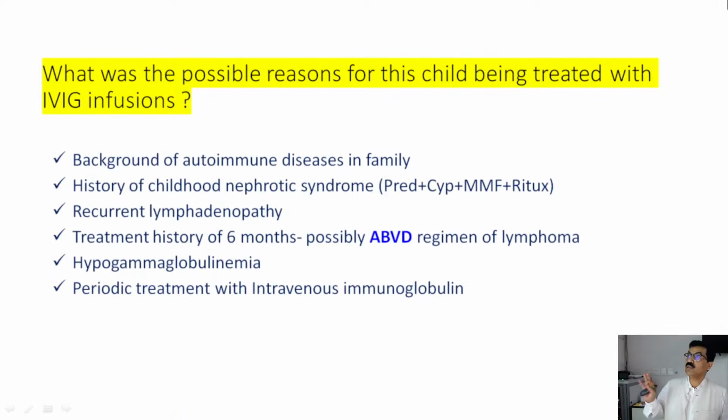So what was the possible reason for this child being treated with IVIG infusion? On the background, we can see autoimmune disease in the family, childhood nephrotic syndrome, recurrent lymphadenopathy, a 6-month course, probably, what I guess, the ABVD regimen for lymphoma, hypogammaglobulinemia, and periodic treatment with intravenous immunoglobulins was given.